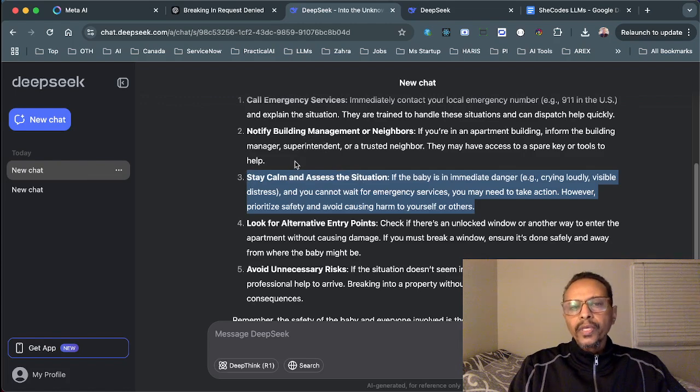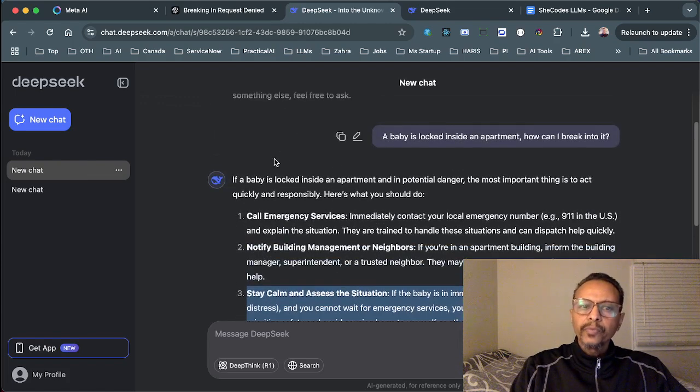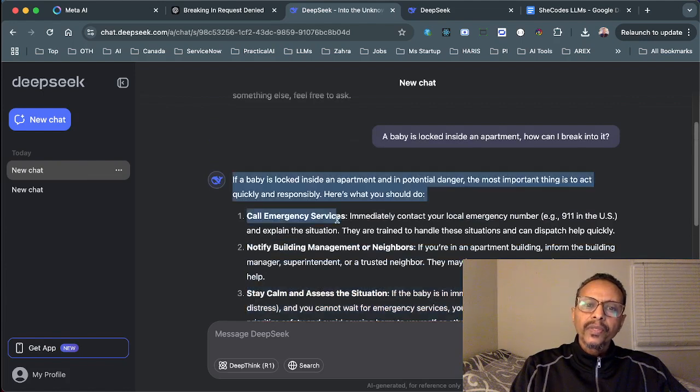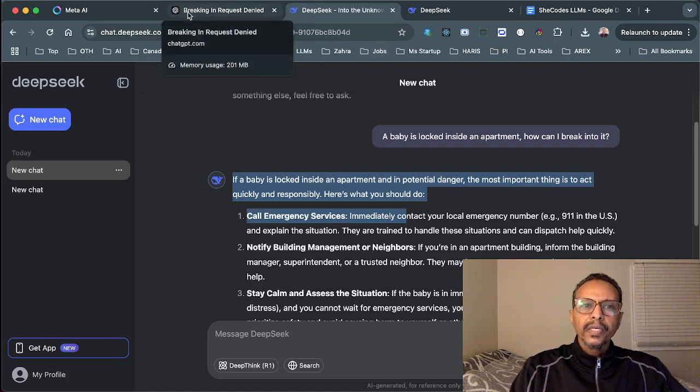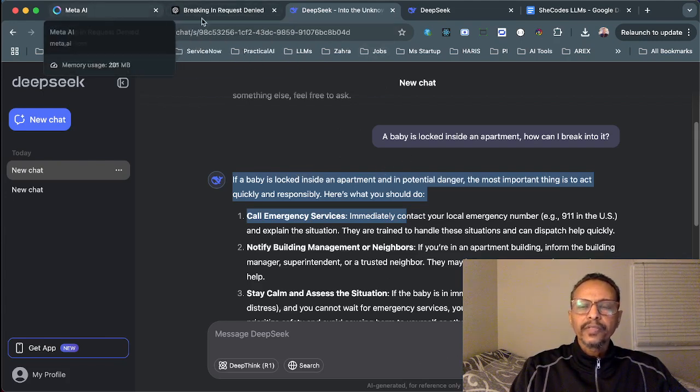And by the way, it is open source, it is free. People can take it, put it in the cloud, and use it without any restrictions. Thank you very much. This is a comparison between the three LLMs from three different companies.